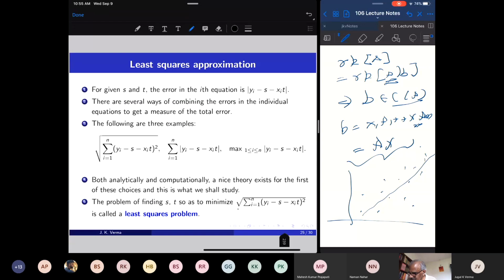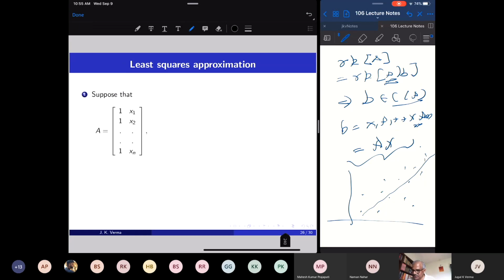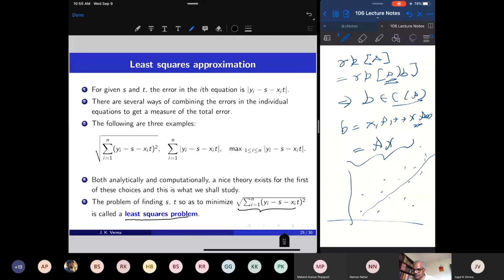To minimize the error, find the straight line so that these errors are minimized. That is called the least square problem. I will continue with this because I think our class time is over. Next time I will show applications of these ideas of best approximation, projection of a vector in a subspace, then how to solve normal equations for the data fitting problem.